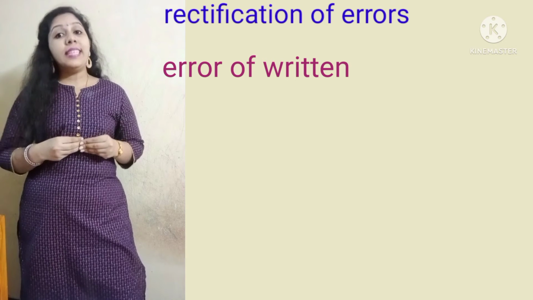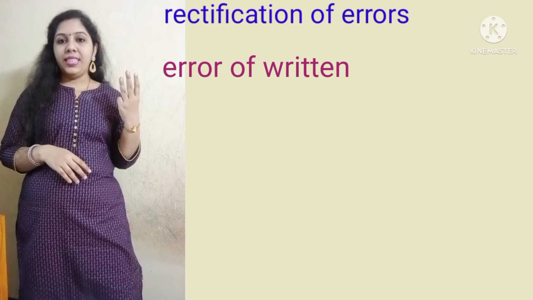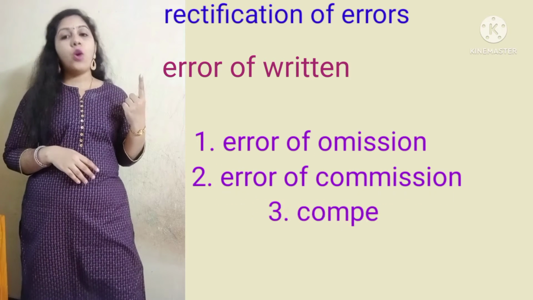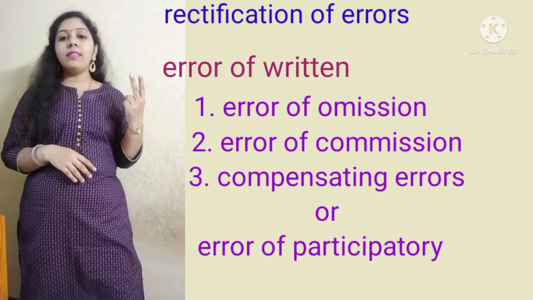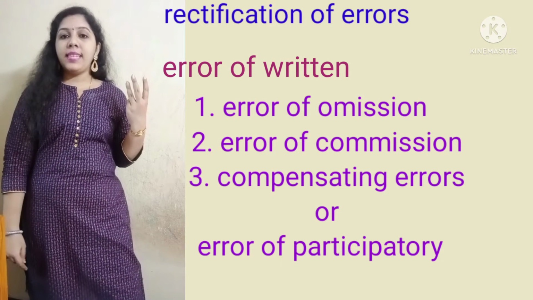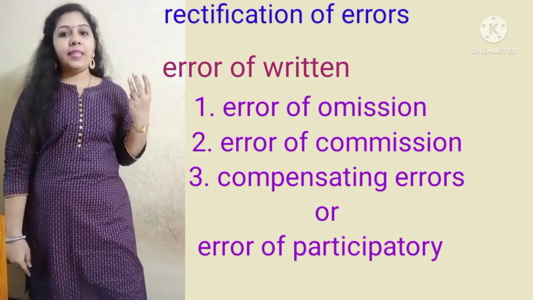Error of return is subclassified into three categories. The first one is error of omission, the second one is error of commission, and the third one is compensating errors.